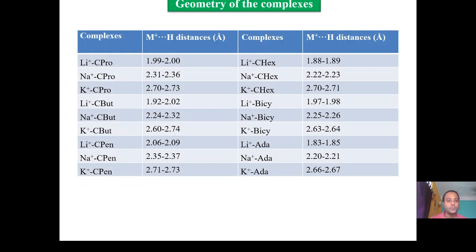Here I have written the geometry of the complexes: the distances between the metal ion and the hydrogen atom that is closest in the vicinity of the cycloalkane interaction have been reported. It is seen that in the lithium cyclopropane complexes, the interacting distances vary within a very small range. Then sodium, potassium. Here C-pro means cyclopropane, C-but means cyclobutane, C-pent means cyclopentane, C-hex means cyclohexane, C-bicyc means bicyclo[2.2.2]octane, and Ada means adamantane. Here are the bond distances.